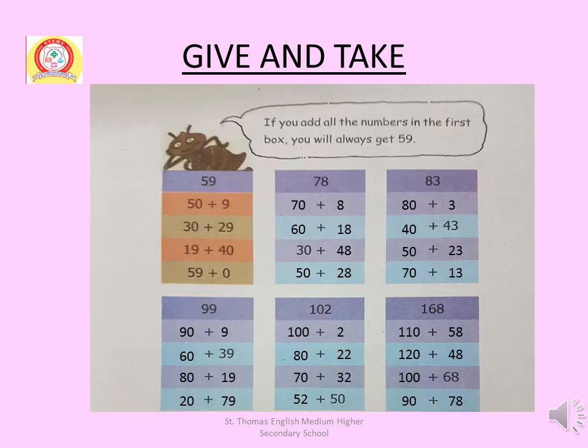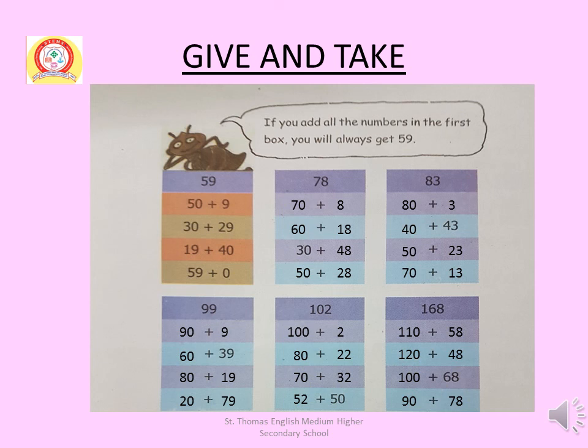There are some numbers given on the top of each box, that is 59, 78, 83, 99, 102 and 168. Here 59 can be written as addition of two numbers like 50 plus 9, 30 plus 29, 19 plus 40, 59 plus 0, like this.